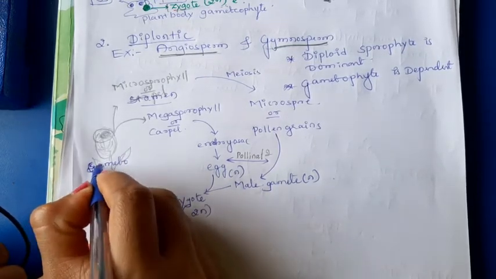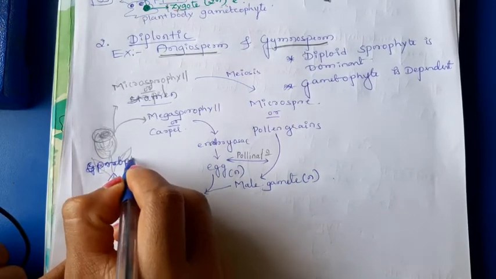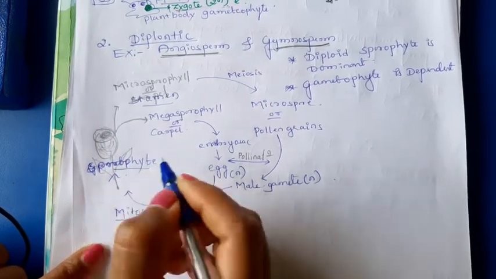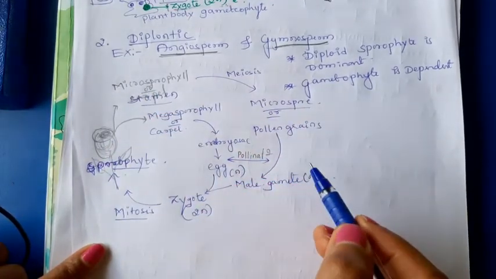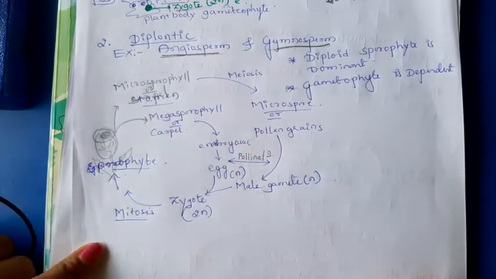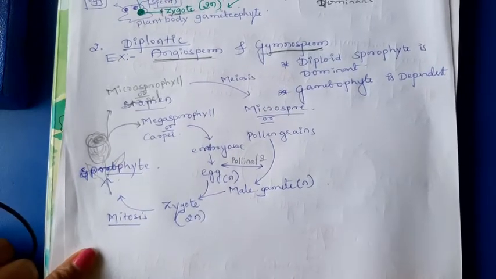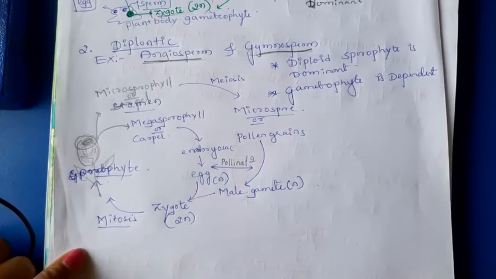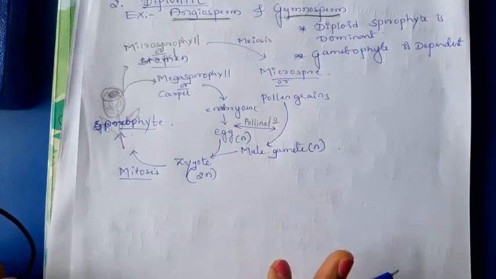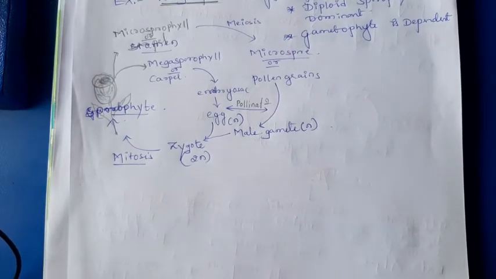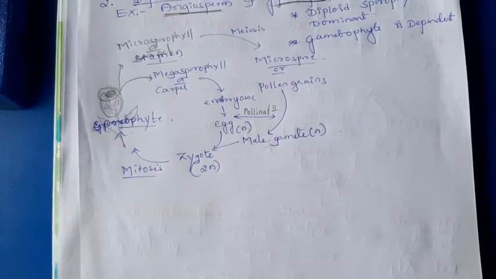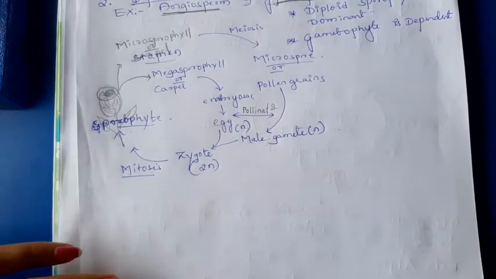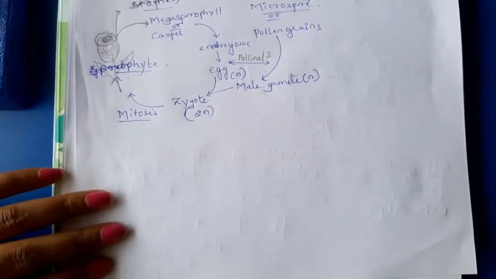This is a sporophytic plant body because it produces the two types of spores, microspores and the megaspores. This is a life cycle in case of angiosperms. I will show the diagrams which are given in your NCERT book, then you can easily understand what I am trying to say with the diagram of each and every step.